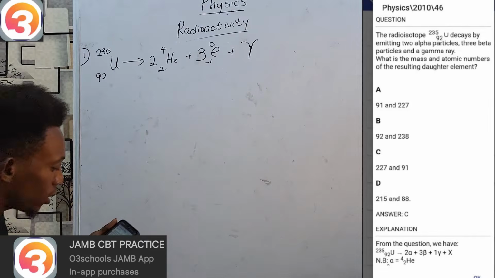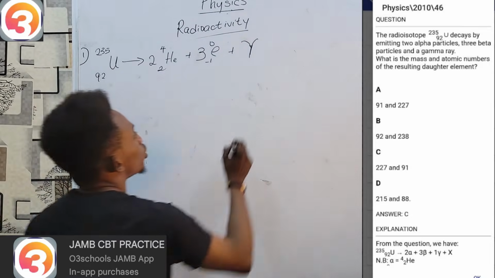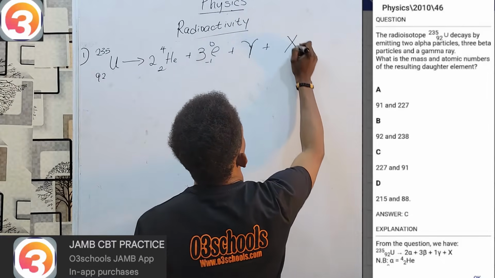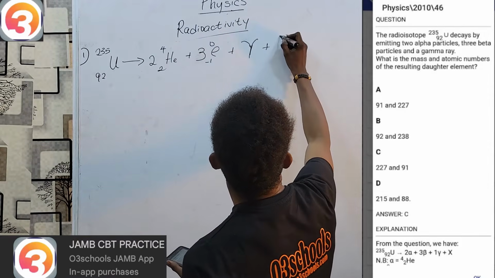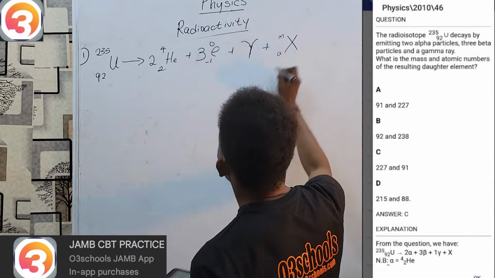What is the mass and atomic number of the resulting daughter element? I can represent the mass number with M and the atomic number with A.